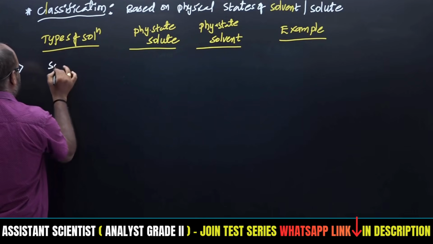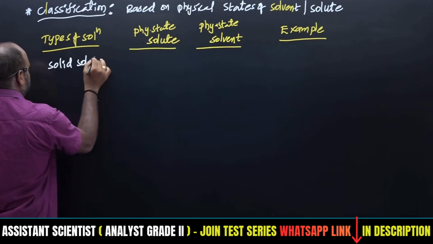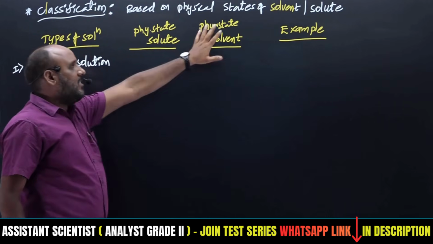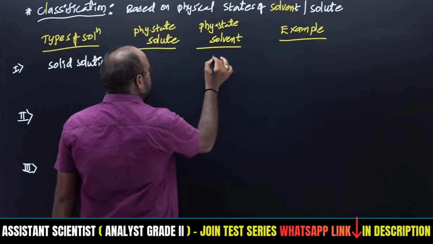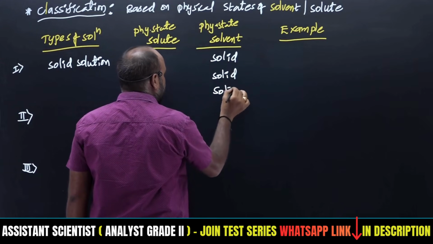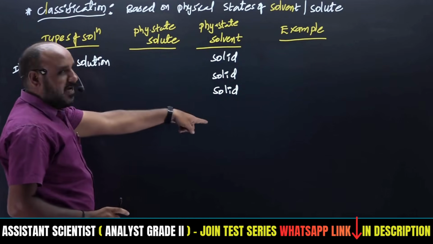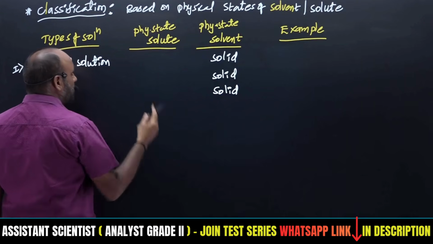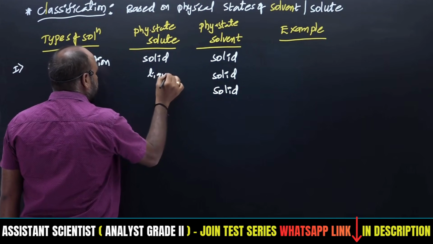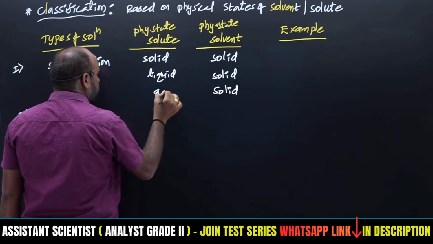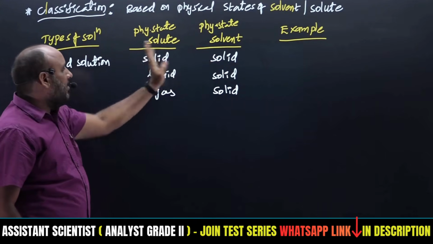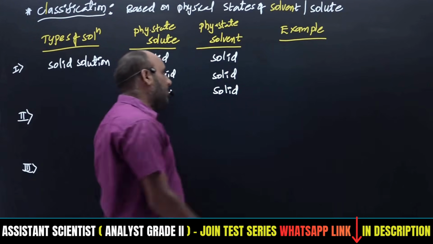The first one is the solid solution. In a solid solution, the major component is solid. When the major component is solid, the minor component, the solute, may be solid, liquid or gas. Here the major component is solid and the minor component is also solid.